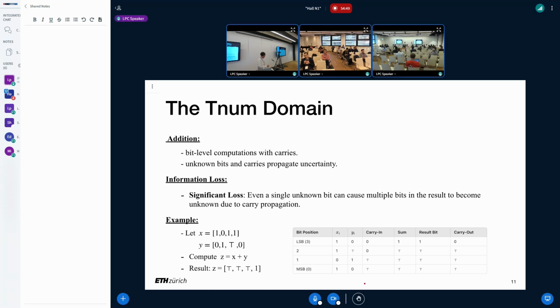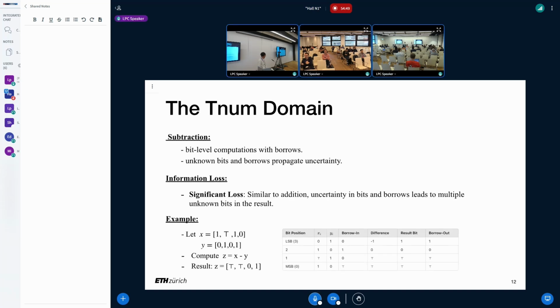For instance, addition is conducted by bit-level computation with carries. So unknown bits can create unknown carries, and both can be propagated very quickly. For the example shown here, we can see before computation, X does not have any unknown bits, and Y only has one. But after computation, the higher three bits are all unknown. And the subtraction is very similar because it's conducted by bit-level computation with borrows, and unknown bits in this case create unknown borrows, and both can be propagated very quickly.